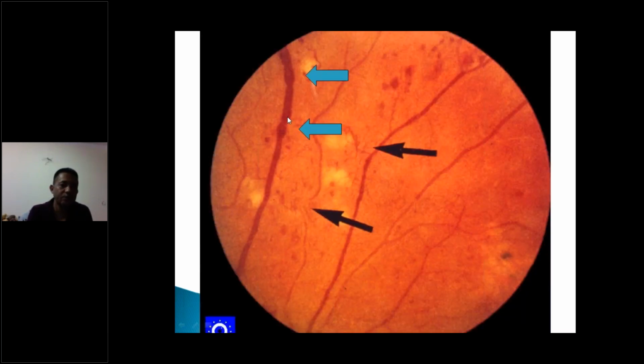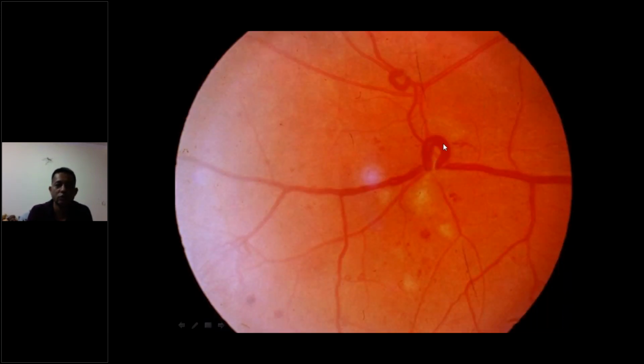So beading is like typical beads you see in a necklace, or like a sausage-shaped pattern. You can see over here, like a beading over there, just like a necklace. Here you see a sausage-shaped pattern. It's like a loop. If you see this sign, you can assume that the patient is going to either already have gone into proliferative retinopathy or about to develop. This is not a direct sign of proliferation, but it's a sign of ischemia.